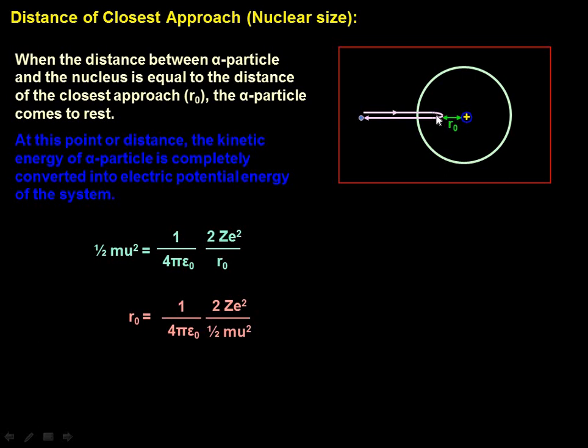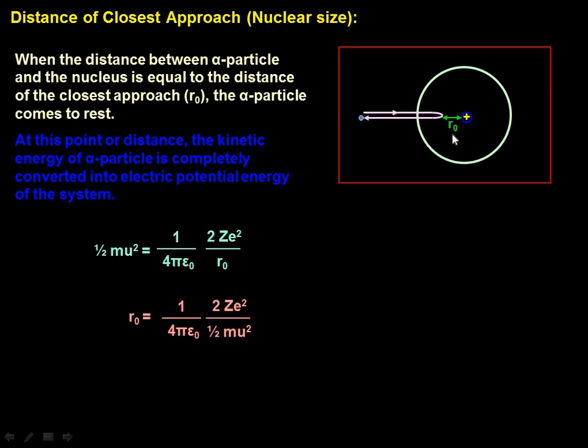So at that moment, for a very small fraction of a second, the entire kinetic energy of the alpha particle has been converted into electrostatic potential energy. Keep that in mind. According to the law of conservation of energy, I can equate them, because there is no energy loss here.